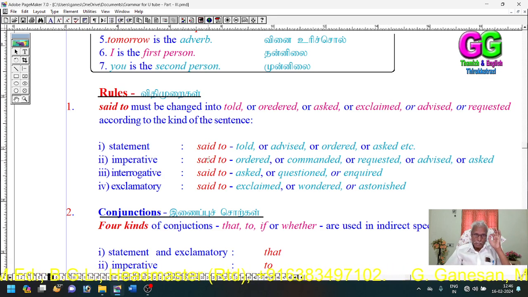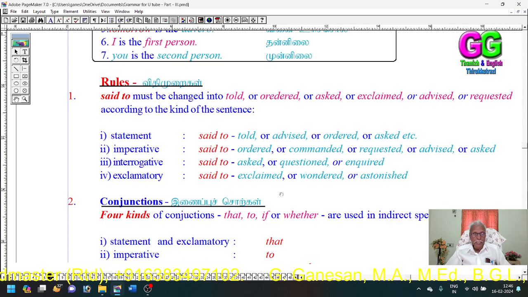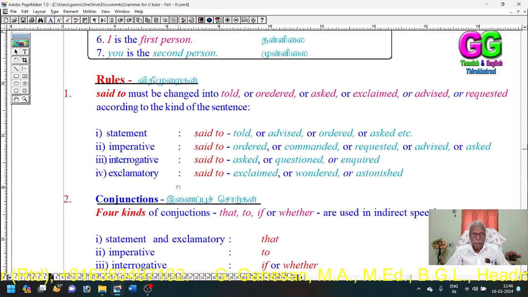So the said to in the four kinds of sentences has to be changed into any one of these. This is rule one.